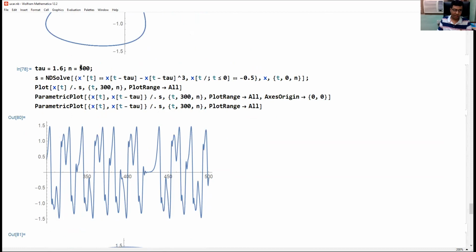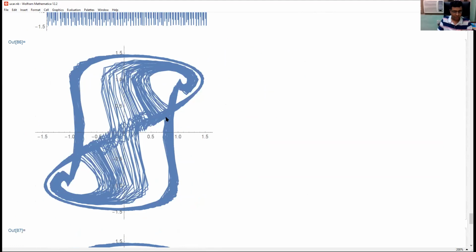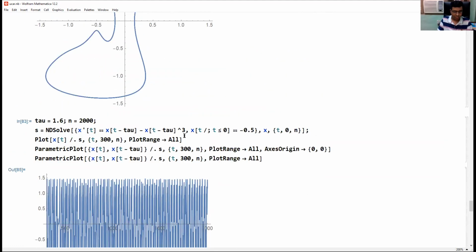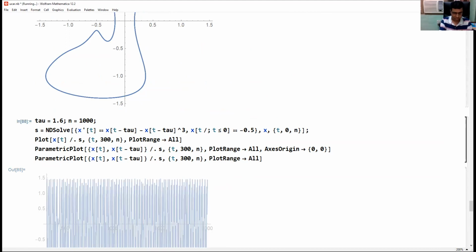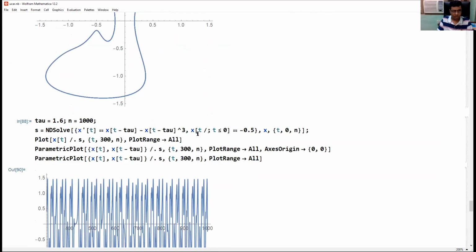Now instead of 500, we are taking up to 1,000 or say 2,000. Okay. So that the chaotic attractor will look better. Okay. So maybe we take 1,000. Okay. It looks good.